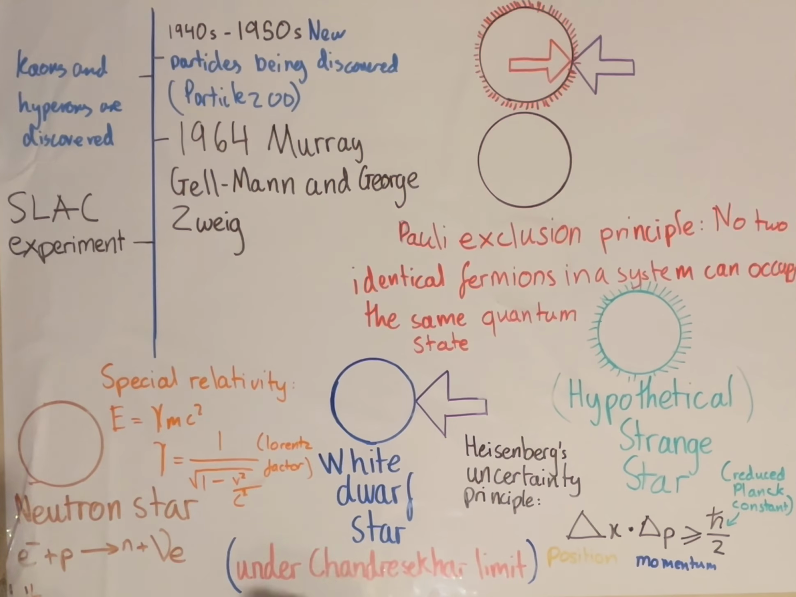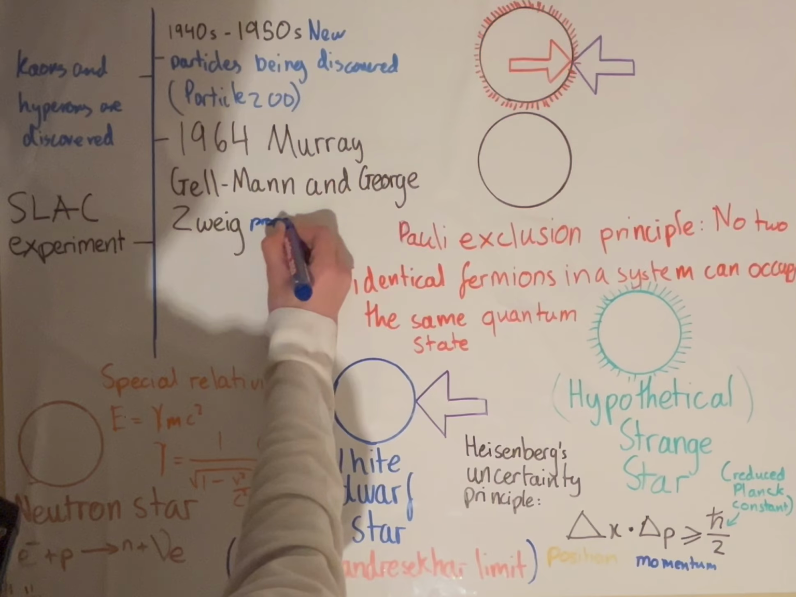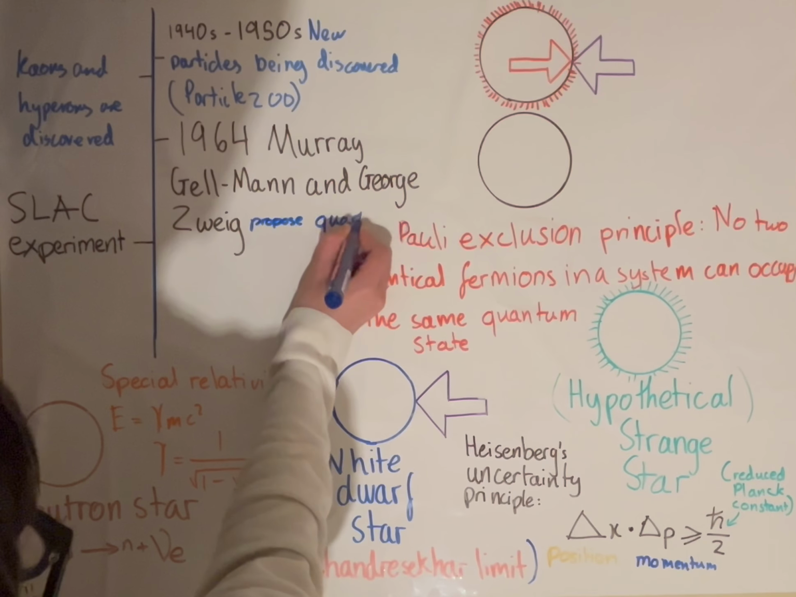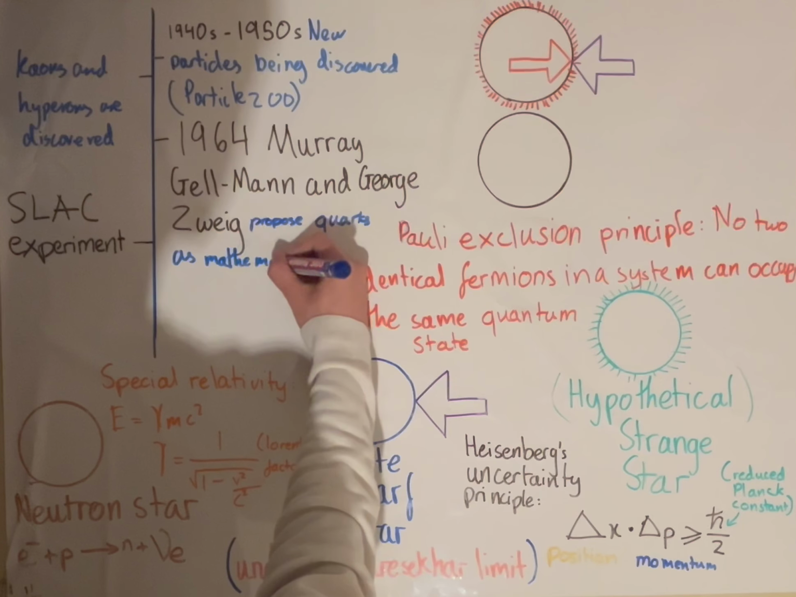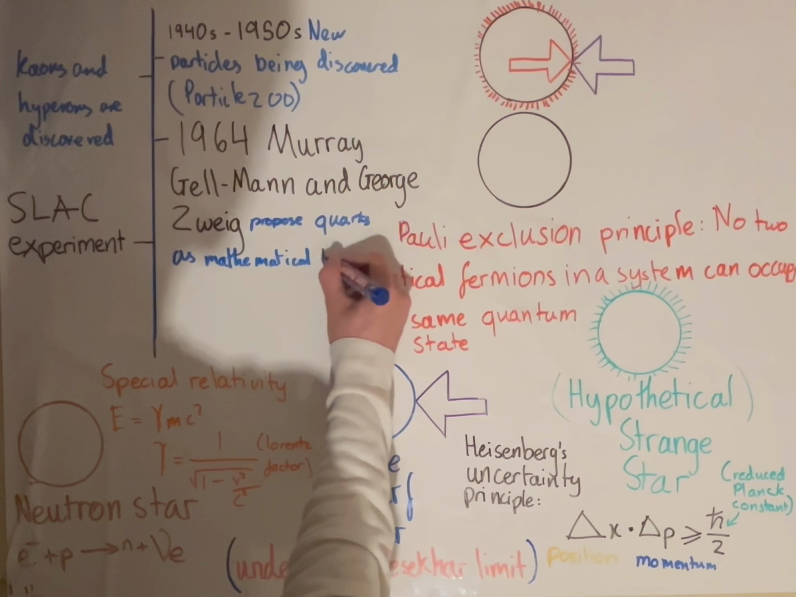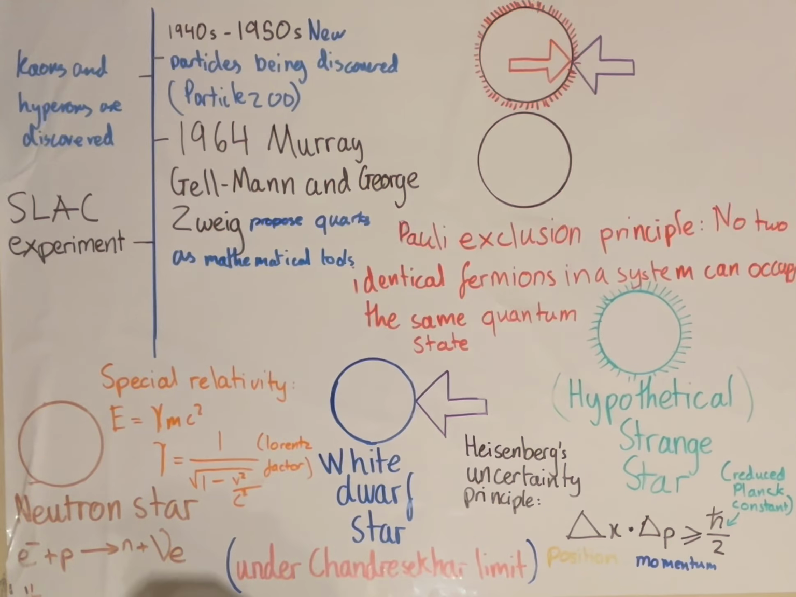They propose quarks as mathematical tools, not actual fundamental particles, but simply mathematical tools in order to carry out calculations. This was due to the fact that scientists hadn't solved some problems. For example, quantum chromodynamics hadn't been discovered yet. And in addition, they hadn't solved the issue of fractional charges.